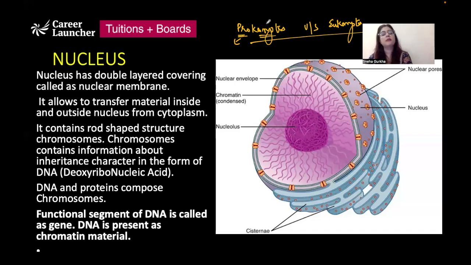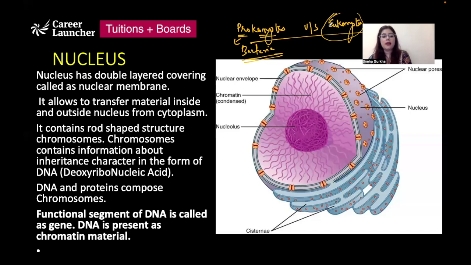The genetic material is naked, and bacteria represent prokaryotic organisms. Apart from that, they do not have membrane-bound organelles inside them. So very primitive structure.